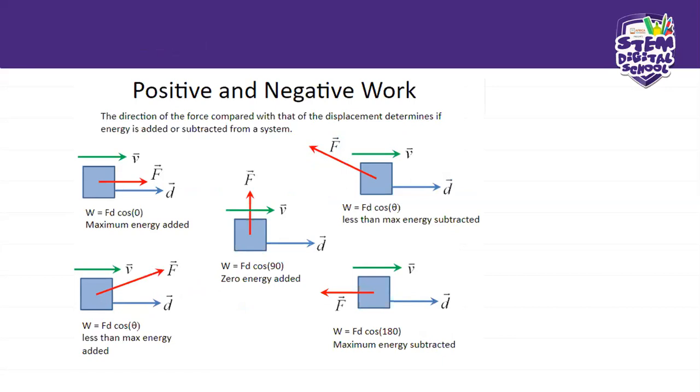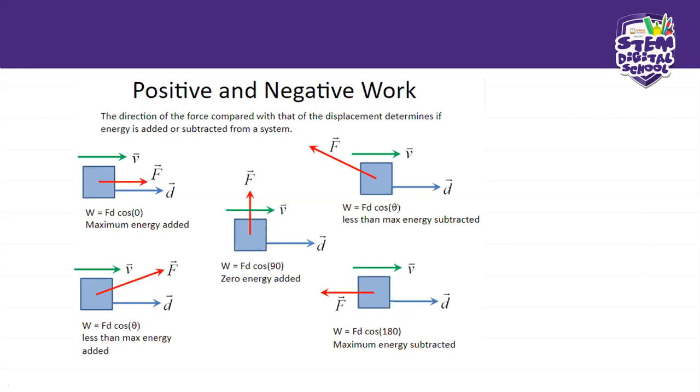So basically what it means is that when force and distance are moving in the same direction, our work done will be positive. Okay, and the cos will be zero because it's not at an angle. It's literally parallel to the displacement. Which means in this case maximum energy is added.